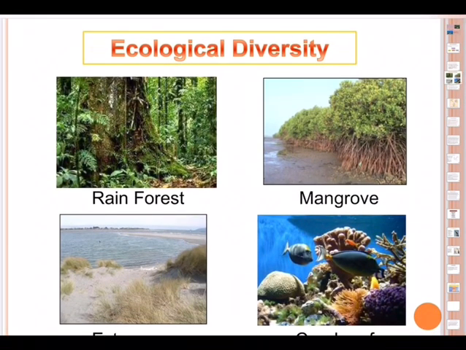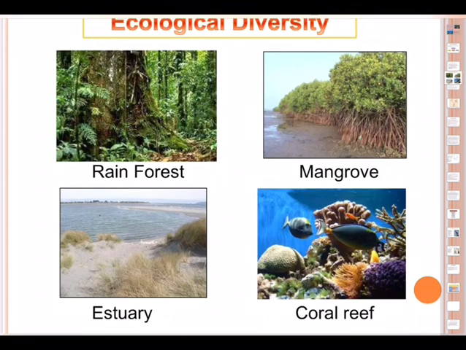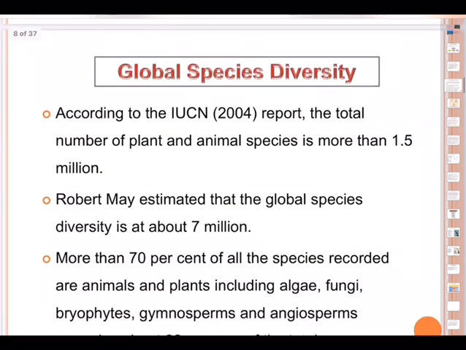And then you can see here ecological diversity. Look at the photos, very beautiful photos. Rainforests and mangroves. All those who are near the seashore, you must have seen mangroves, and the estuaries, and of course coral reefs. Those who are in coastal areas, Mangalore area, Mumbai area, you must have observed all these. So these are all ecological diversity.